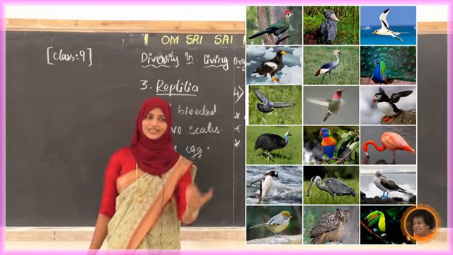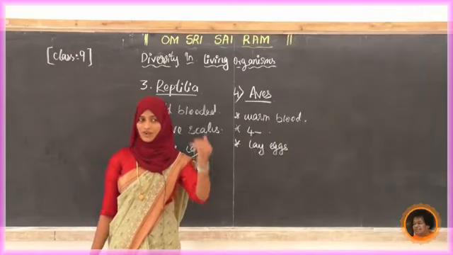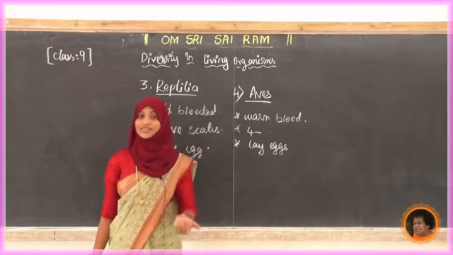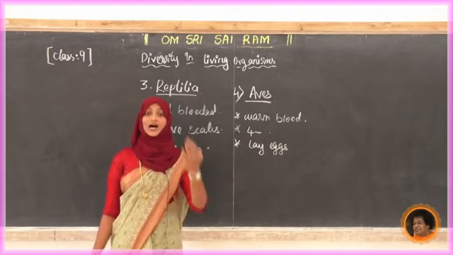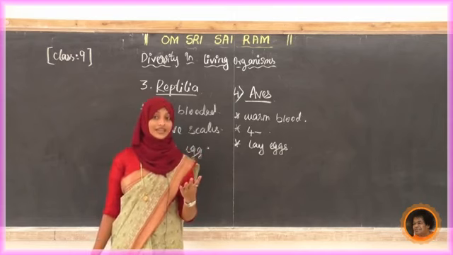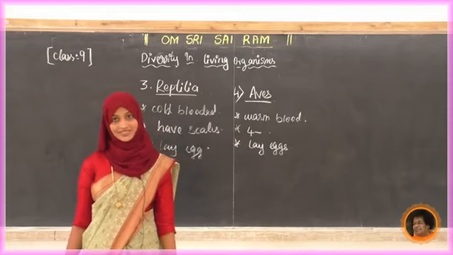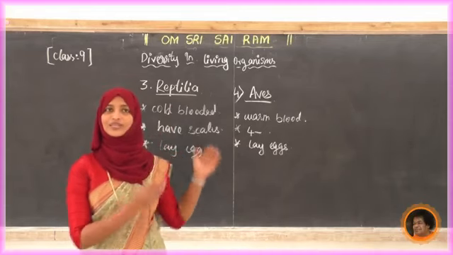Okay, once again I will tell you the characteristics. Warm-blooded animals they are. Heart is 4-chambered. They are laying eggs. Outside covering of feathers is there. 4 limbs are modified for flying purpose. Yes. Next we'll move to the next one.